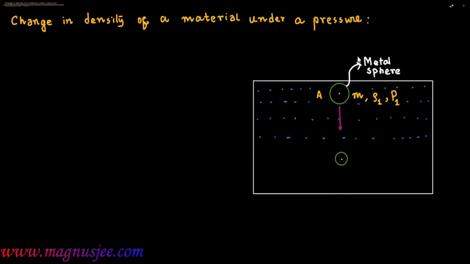The mass remains constant m, density increases to ρ2 at the pressure P2, and volume decreases to V2. V1 was the initial volume at the point A, and at depth h at the point B, volume decreases to V2.